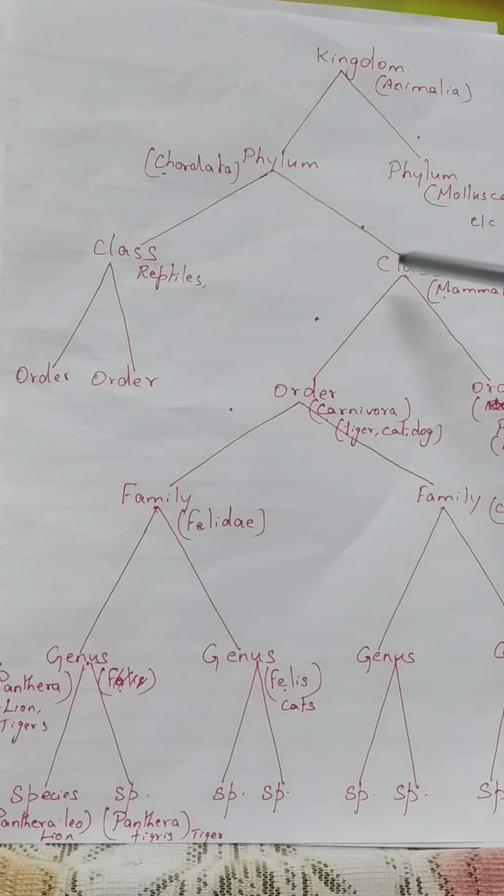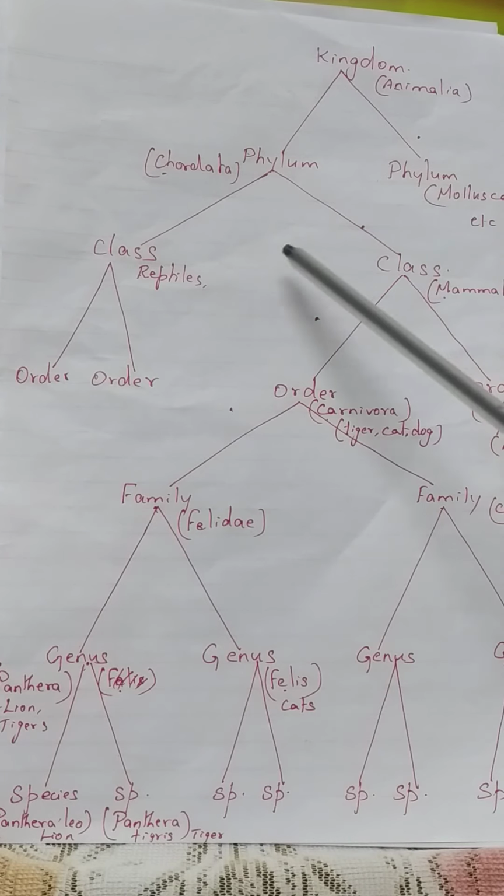In the same way, there are so many orders, and orders having some common characters are grouped into a class. See here, Carnivora and Primata. Primata is also an order. Under Primata, monkeys, gorillas and human beings come. So the orders Carnivora and Primata have some common characters like external pinna, body covered with hair, and they give birth to young ones and feed their young ones with milk. So all these are grouped into a class called Mammalia.